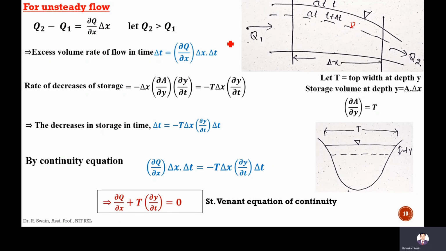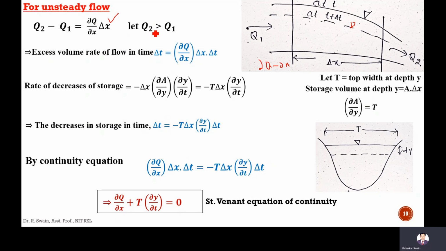So here I can write Q2 minus Q1 means net discharge, which is del Q by del x into delta x. If you take the change in discharge del Q over length del x, then for delta x length you can write del Q by del x into delta x.